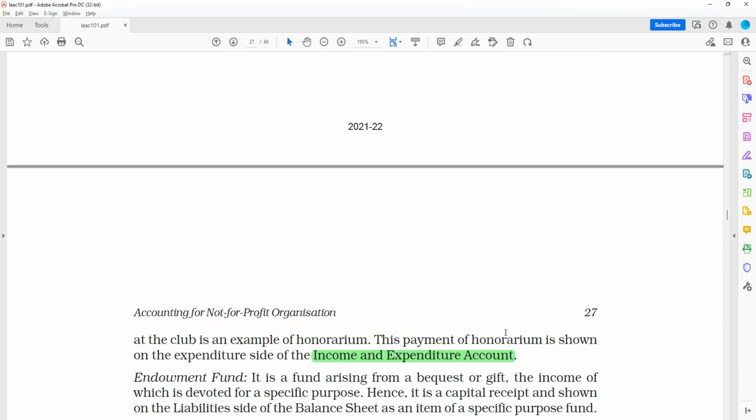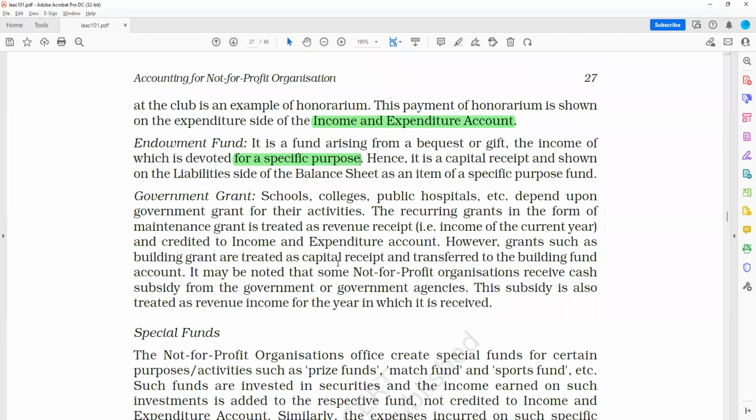Endowment fund arises from some bequest or gift, and it is for a specific purpose. When it is for a specific purpose, it will be shown on the liability side of the balance sheet as an item of specific purpose fund. Then comes government grants.